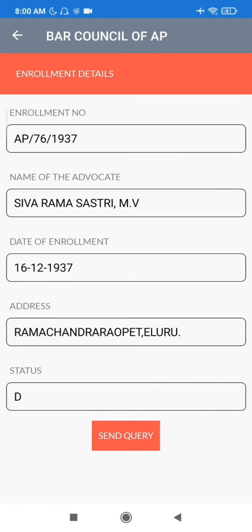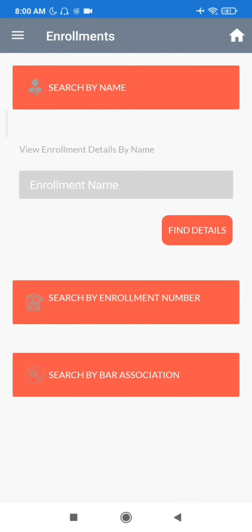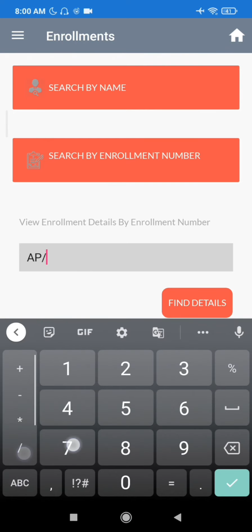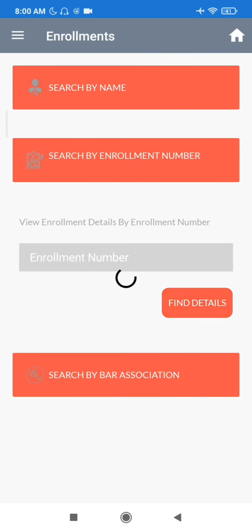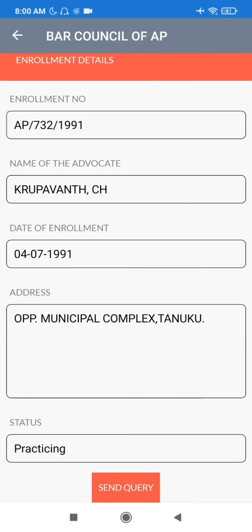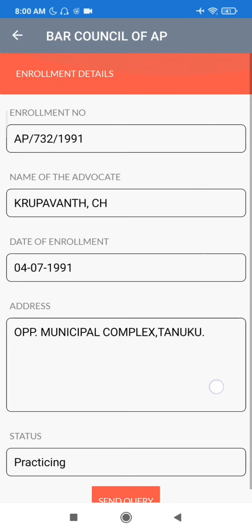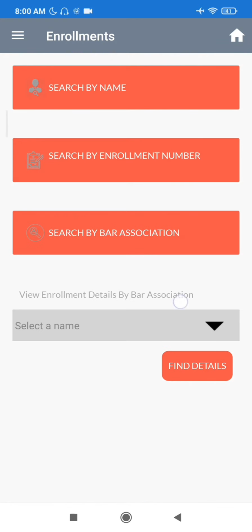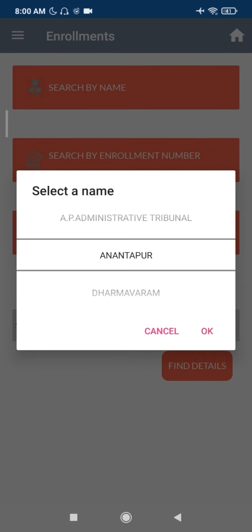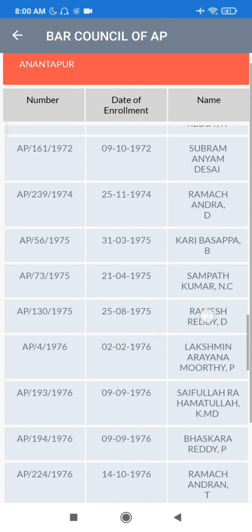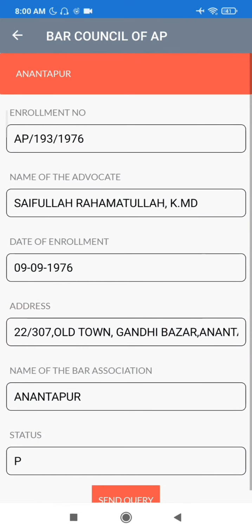By entering the enrollment number and clicking on find details, you can view enrollment details of the respective advocate. Select any one bar association and click on find details. List of advocates belonging to the selected bar association will be displayed. Click on any one of the results to view full details of the advocate.